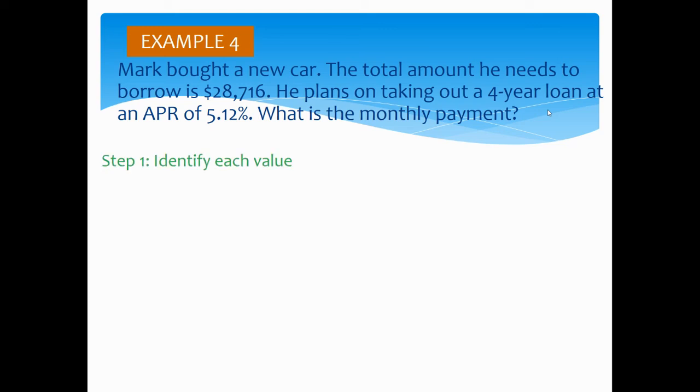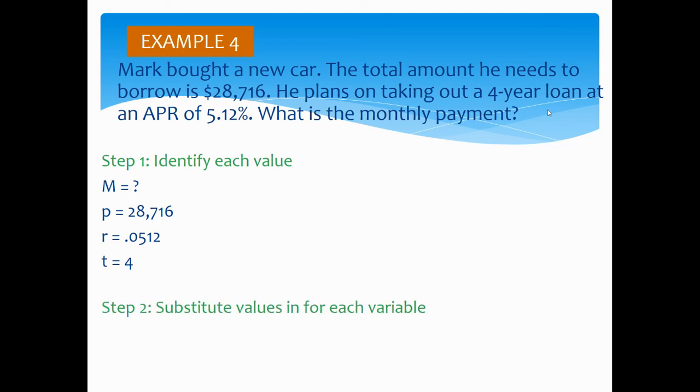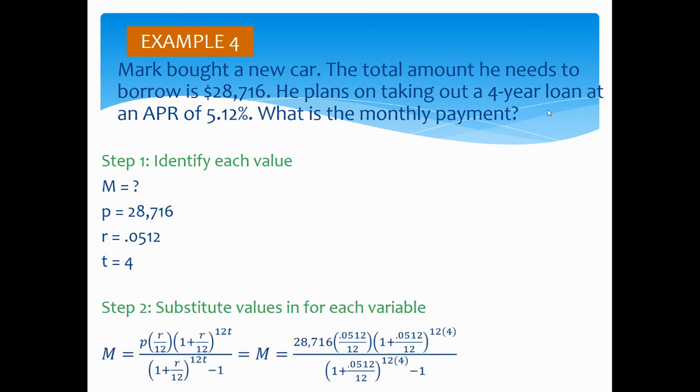So we need to identify each value of the variables. The monthly payment we do not know. Remember, M stands for monthly payment. The P, the amount he actually needs to borrow originally, is $28,716. His interest rate as a decimal is 0.0512, and he is taking out the loan for 4 years. So we're going to substitute these values into our equation. You see that I just plugged in each of those values.